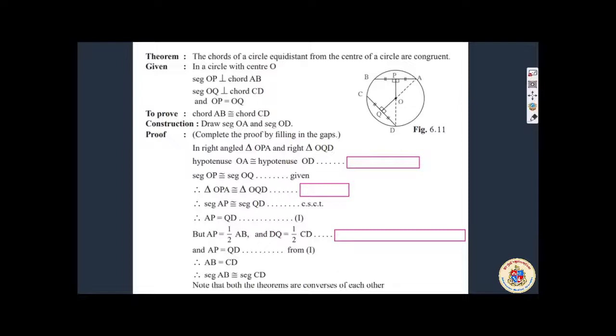All properties related to circle you should rewind. Along with that, you will rewind the property related to chord, mainly this video. Chord is bisected by a line drawn from the center if it is perpendicular, or if it is bisecting, the line is perpendicular. If it is perpendicular, it will bisect the chord. Equal chords are equidistant from the center, or if the chords are equidistant, they are congruent chords.